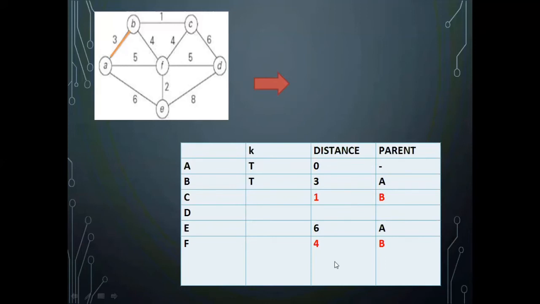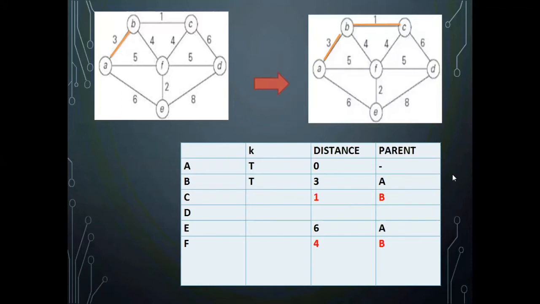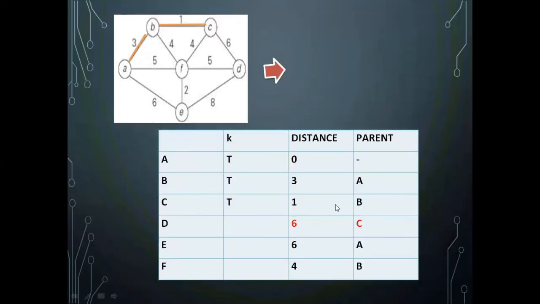Now you see which is the minimum one. Which is the minimum one? These two are already the part of the spanning tree. The minimum one is B to C. B to C with weight 1 is the minimum one. So you add that corresponding edge, and this is the one you will be getting.